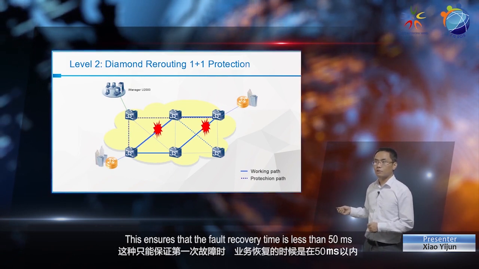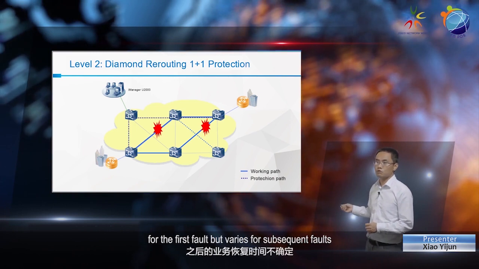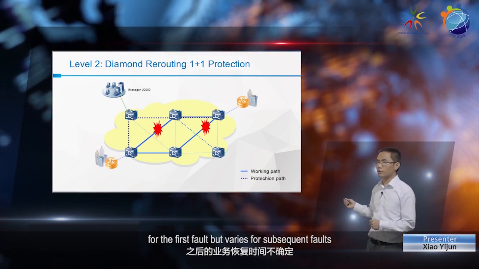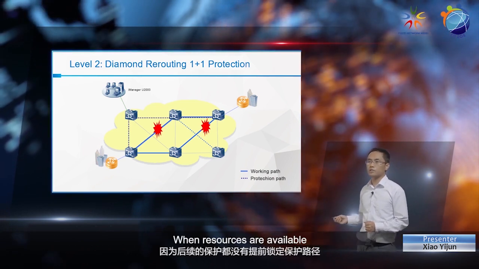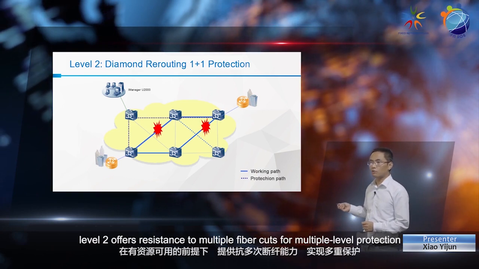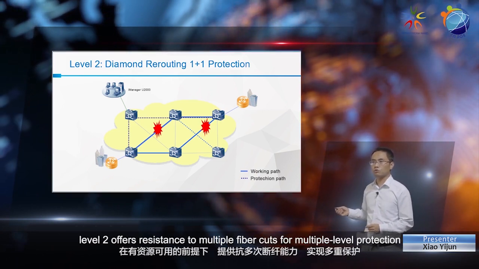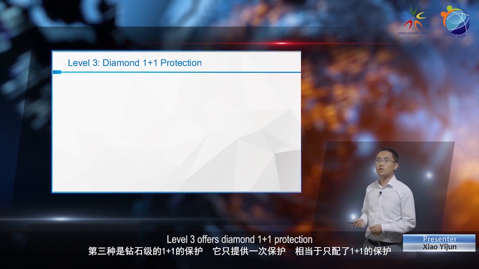This ensures that the fault recovery time is less than 50 milliseconds for the first fault, but varies for subsequent faults, because the follow-up protection does not have pre-locked protection paths. When resources are available, Level 2 offers resistance to multiple fiber cuts for multiple level protection. Level 3 offers Diamond 1+1 protection.